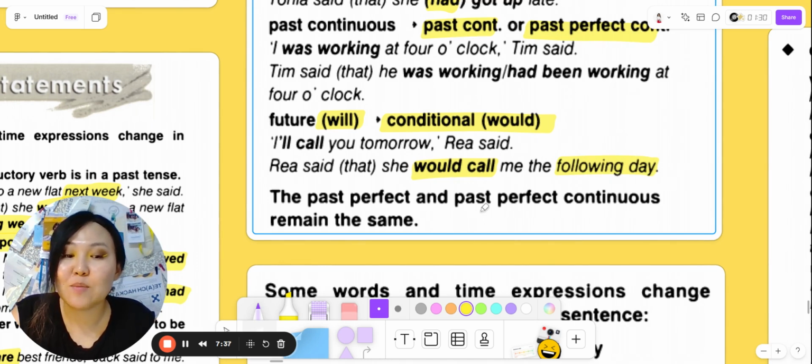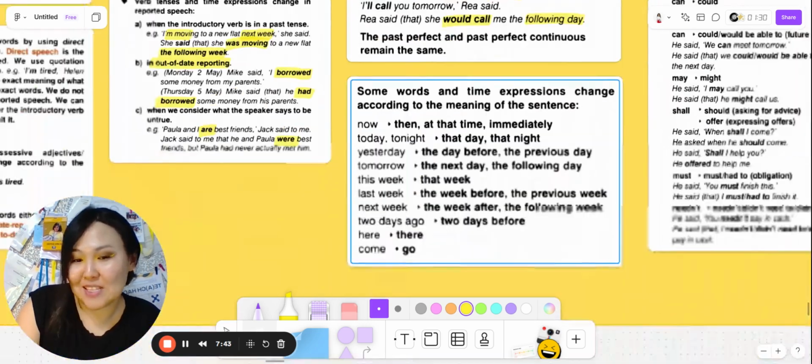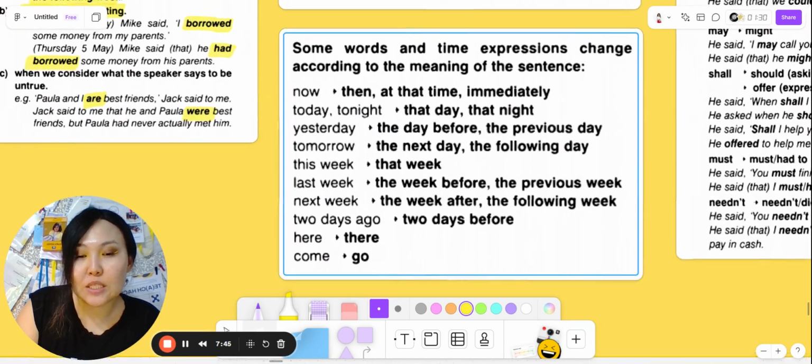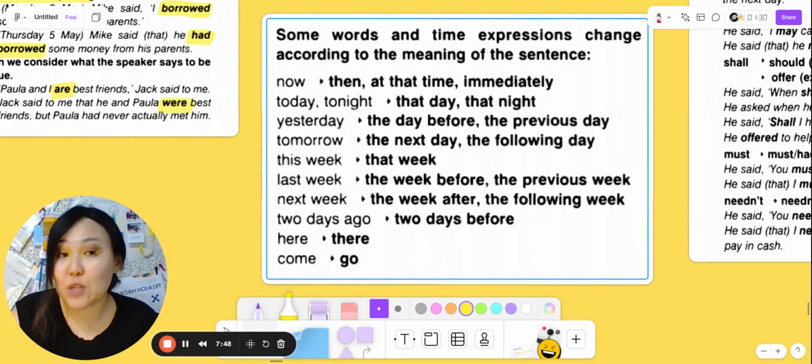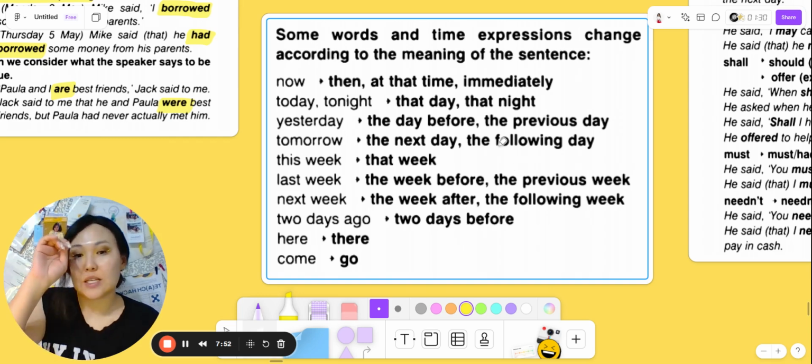The past perfect and past perfect continuous remain the same because we don't have a step back for them. Yeah, they remain the same. So also we need to know that some words and time expressions change, as we have noted before, according to the meaning of the sentence.